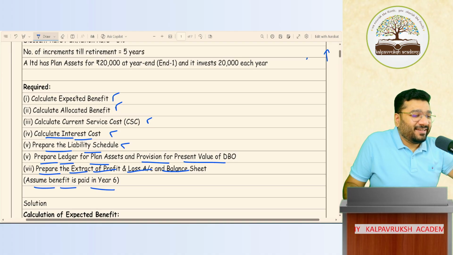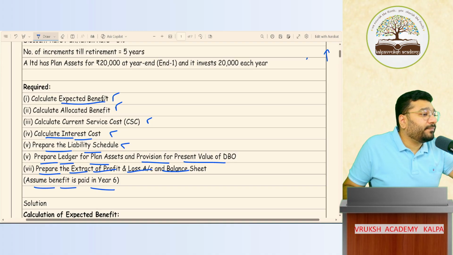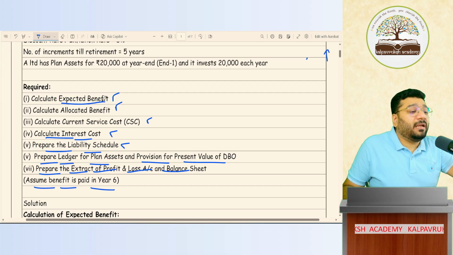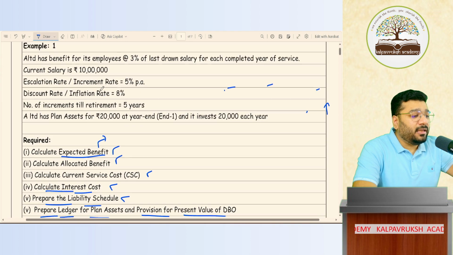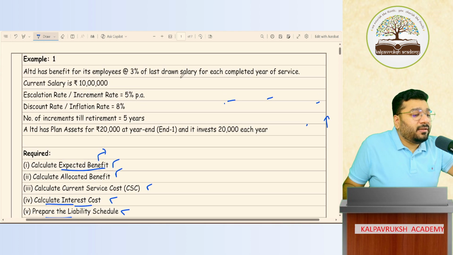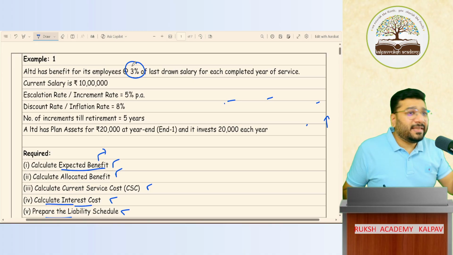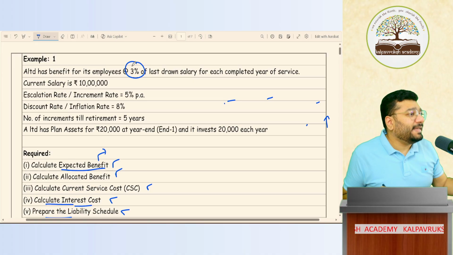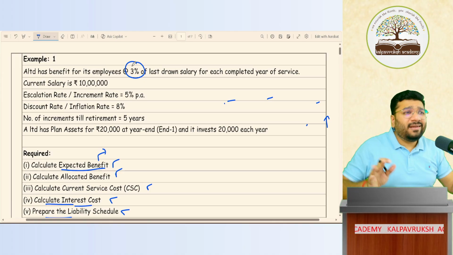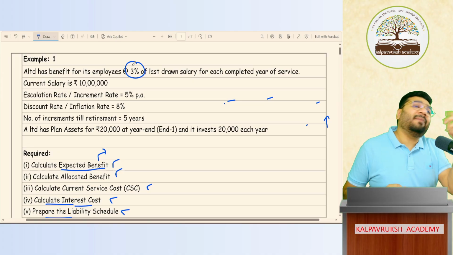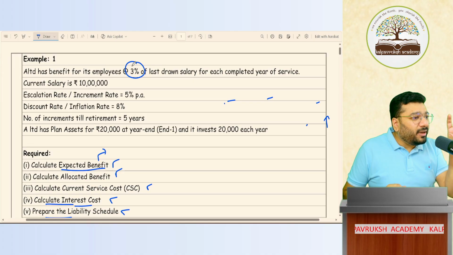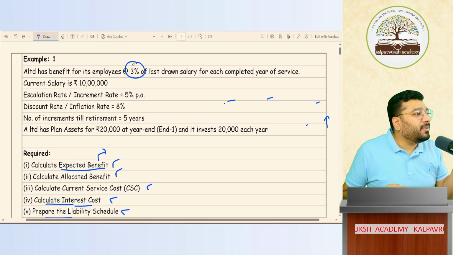Calculate expected benefit. Expected benefit means what? What is meant by expected benefit? What benefit are they talking about? Employee benefit. Now you are saying you will give 3%, an employee benefit. What is the name of that employee benefit? There should be some name for it, no? Is it gratuity? Is it pension? Whatever you take doesn't matter. For all of them, the calculation remains the same. Employee benefit name can be anything, but the calculation of all of them remains the same. Got it, not got it?